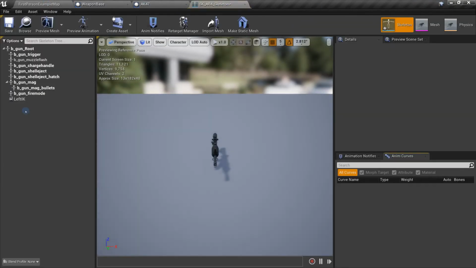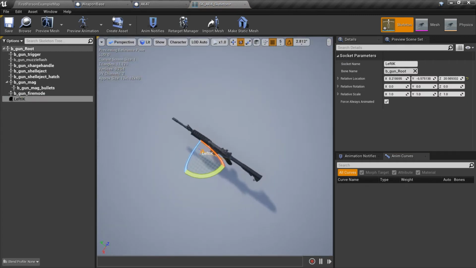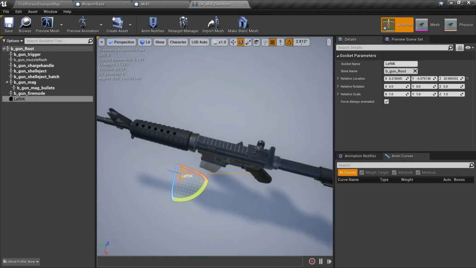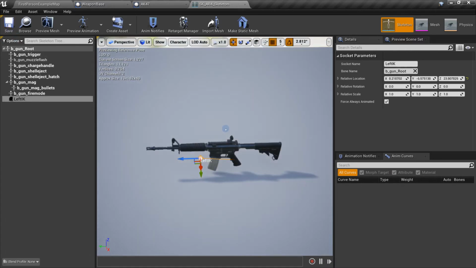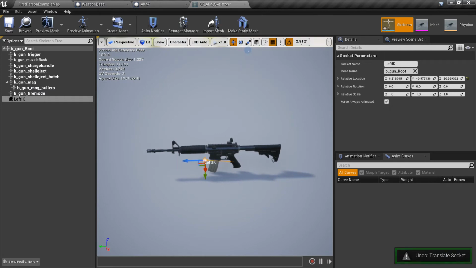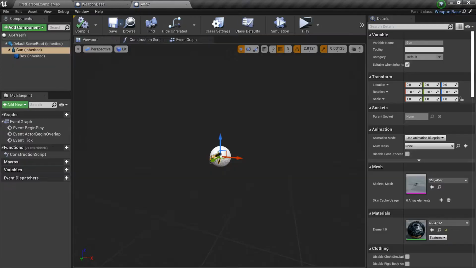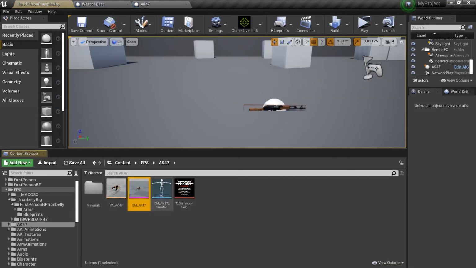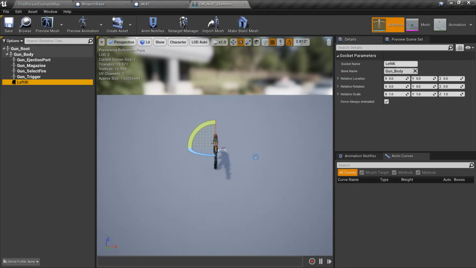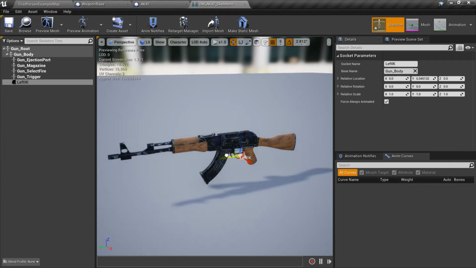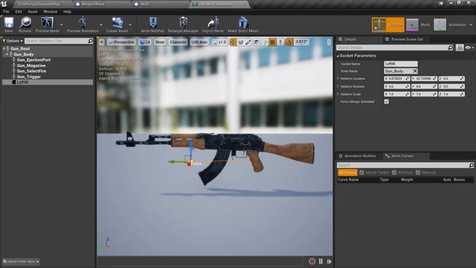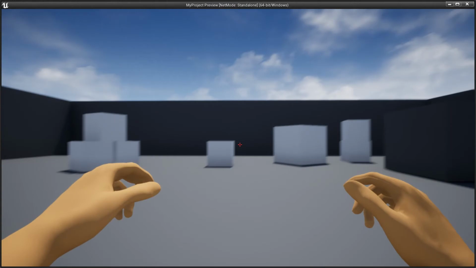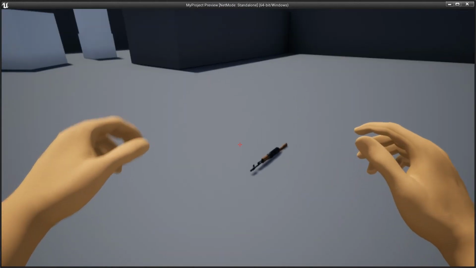So after that, we have to test it. Before we test it, we need to adjust it because we know we are going to adjust it also. Okay. Save. Whoa. Now save. Okay. So let's check. There's our AK.